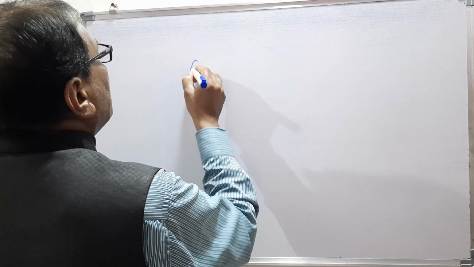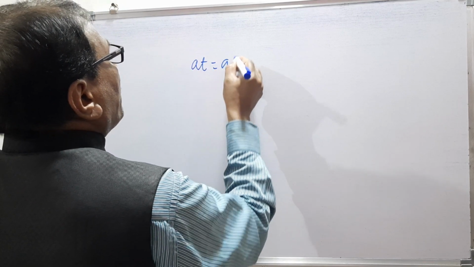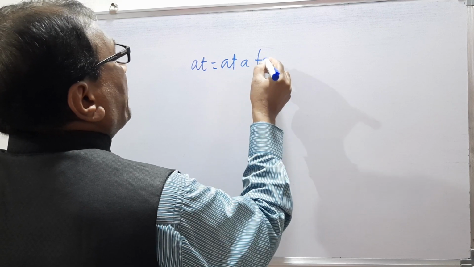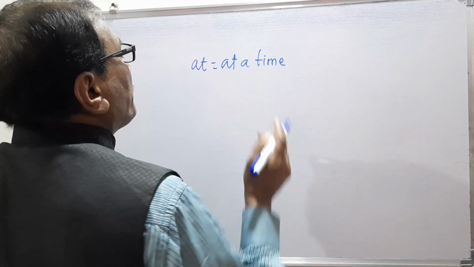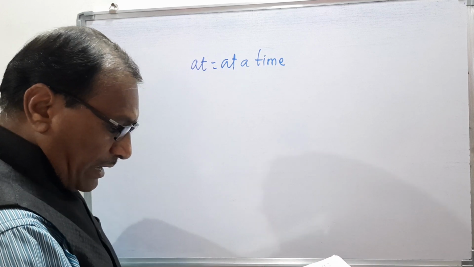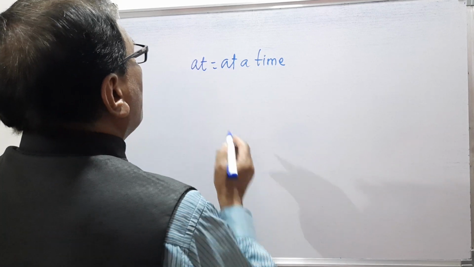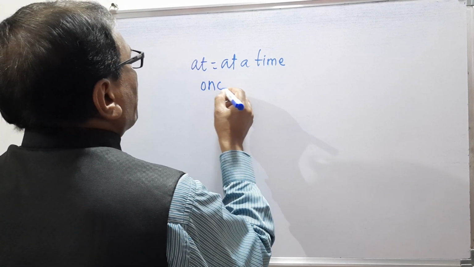Now the next phrase is at a time. What is the meaning of at a time? At a time means once upon a time.